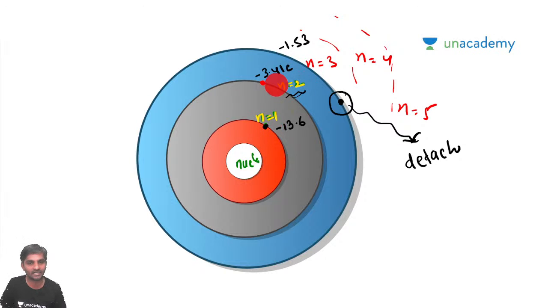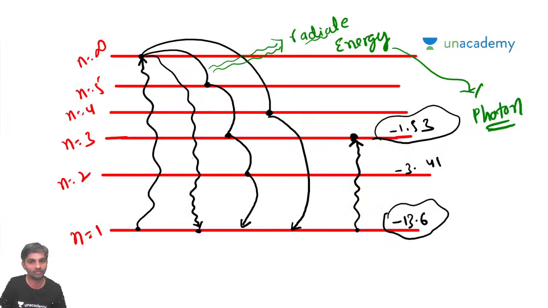If it is moving from the second energy level to the third and fourth, or fourth to third, that is called visible excitation. If the electron which is in the third orbit is moving to the next levels, that is called infrared excitation. This is what we're talking about, right? Now this is called radiated energy, and this is called a photon.